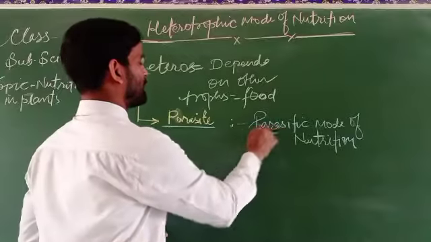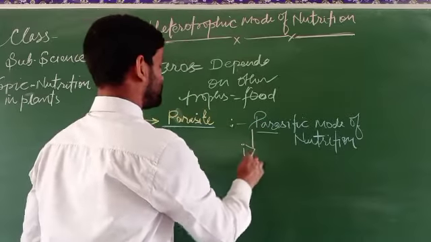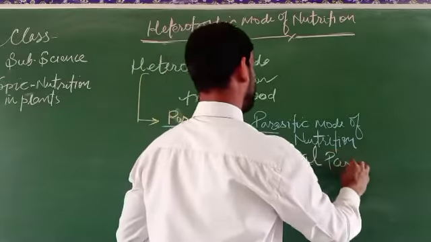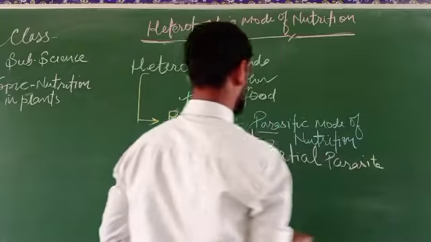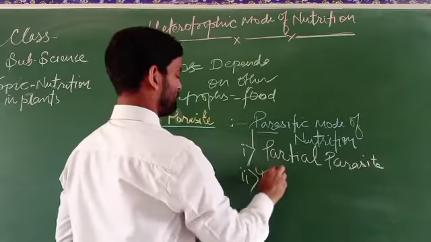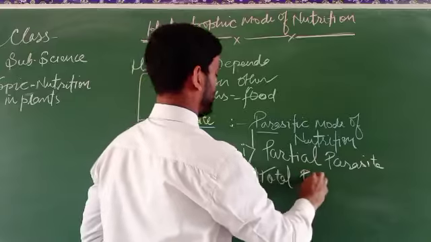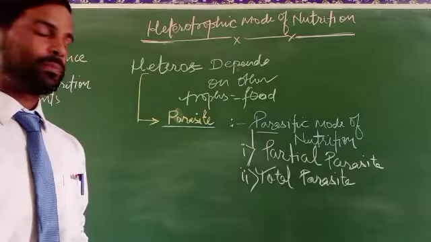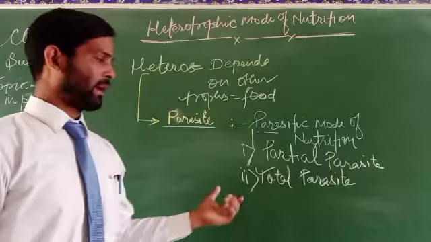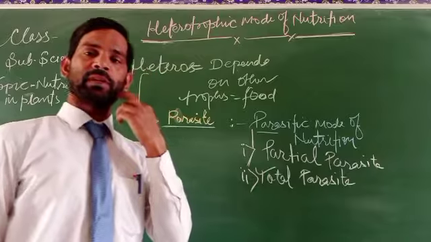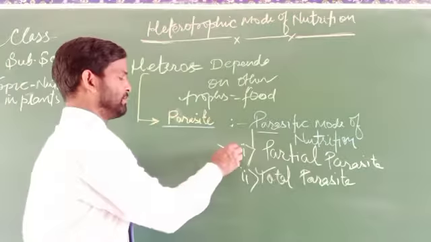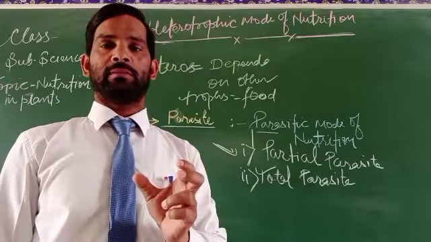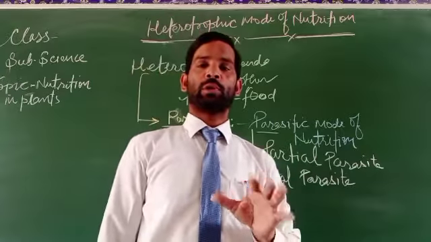The parasitic mode of nutrition has two types. The first one is partial parasite. The second one is total parasite. What does partial mean? As we know, partial means a small amount, that it could not be completely dependent.